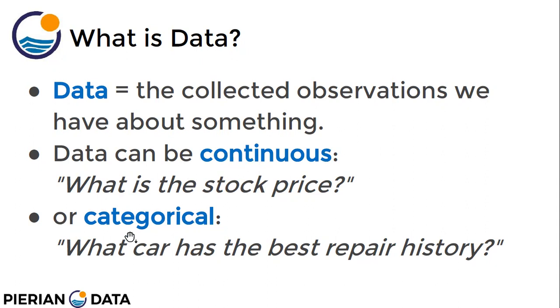Or it can be categorical. What car has the best repair history? What is your favorite car? What is your favorite color? What is your favorite fruit? All these are categorical. So please keep this in mind: data can be continuous, meaning it can be measured on a scale, or categorical, meaning it has categories: red, blue, brown, orange, mango, grapes. Or a car, which car? Yeah, I like Mercedes, I like Audi, I like Maruti.